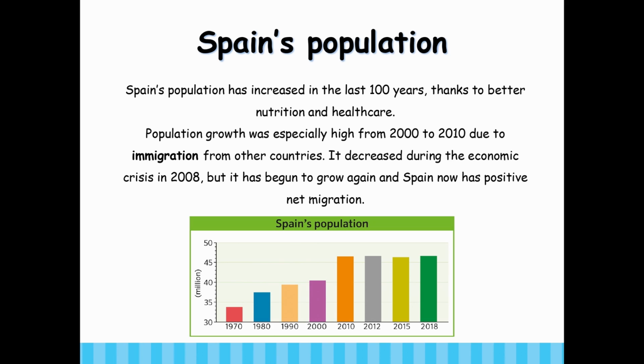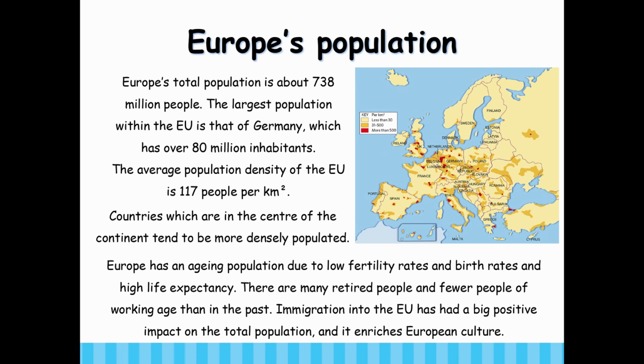Spain's population has increased in the last 100 years, thanks to better nutrition and healthcare. Population growth was especially high from 2000 to 2010 due to immigration from other countries. It decreased during the economic crisis in 2008, but it has begun to grow again, and Spain now has positive net migration.